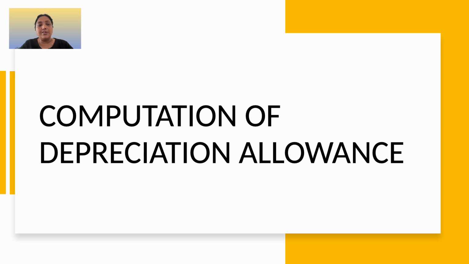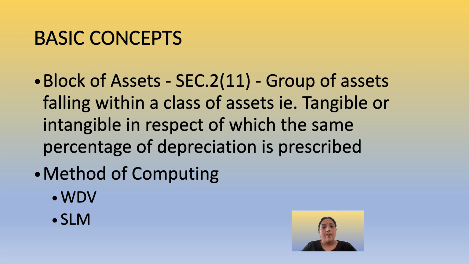Now we will look at the way in which depreciation allowance can be computed. Depreciation is calculated on the written down value of a block of assets. Now what do you mean by block of assets? As per Section 2 subsection 11, block of assets includes only those groups of assets which fall within a particular class of assets, that is, be it tangible or intangible assets.